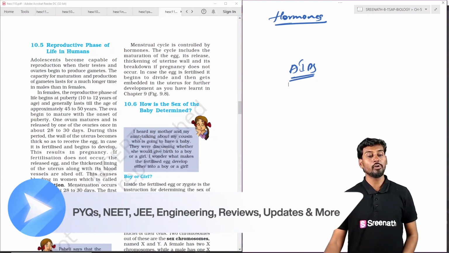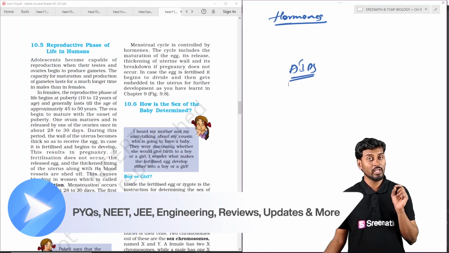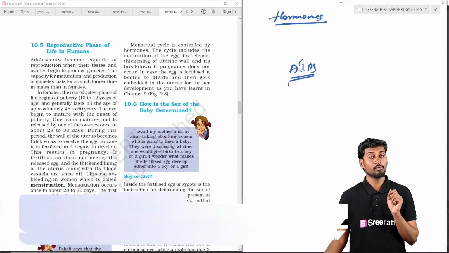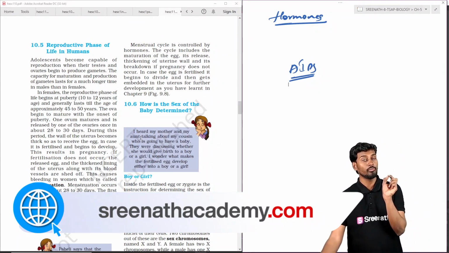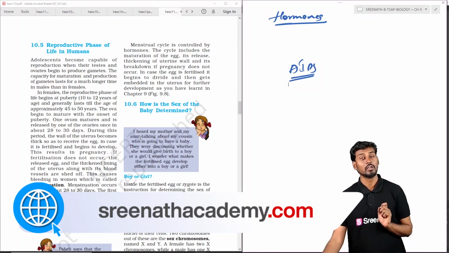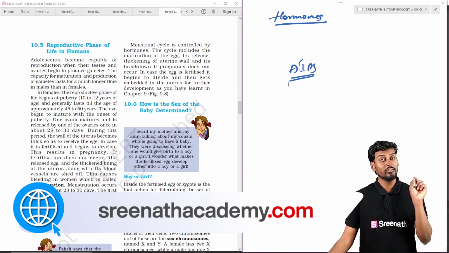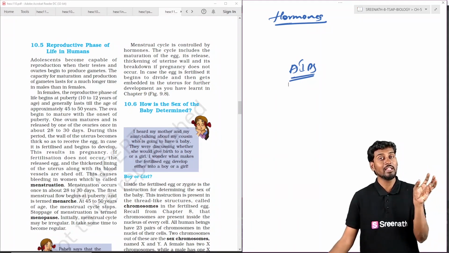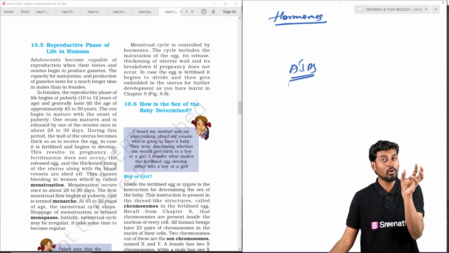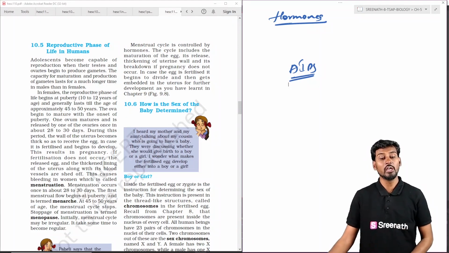So coming to the reproductive phase of life in humans, menstruation is a very important process which takes place in females. Menarche is the first ovulation, and menopause is the end of the ovulation process. The cycle is generally 26 to 28 days in duration, where it starts with a hormonal trigger and release of the ovum. If the ovum is not fertilized, finally there is a shedding of the uterine walls.